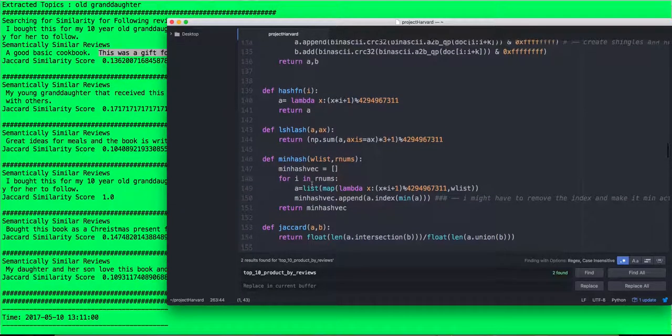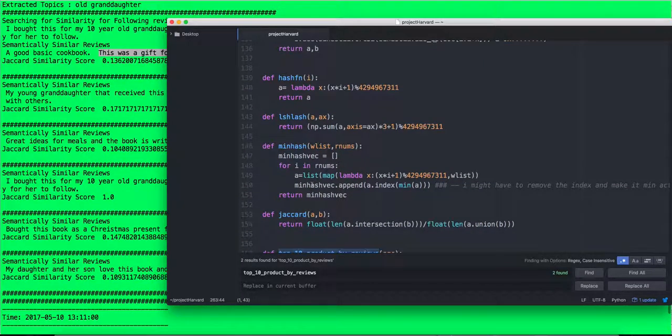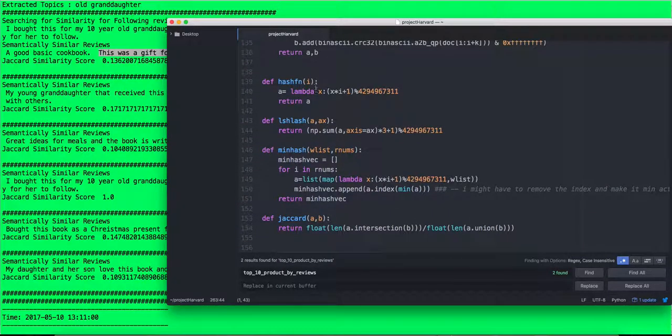And then this is the min hashing code. In min hashing, what we are doing is we are going through a list of 1,000 hash functions. For getting the hash functions, we have a function, and the hash function is a simple mod function, and then we have a random list of 1,000 numbers that we use for i, for generating 1,000 hash functions, and we generate a vector of length 1,000, a 1,000 size vector.